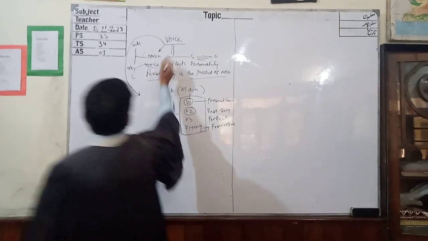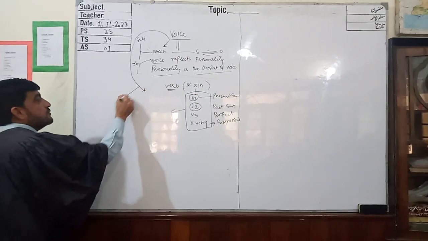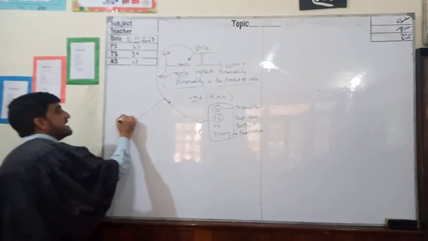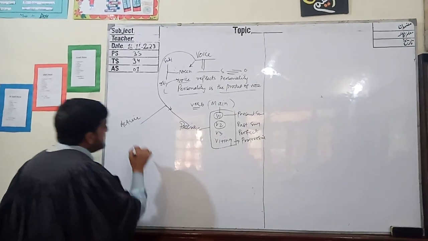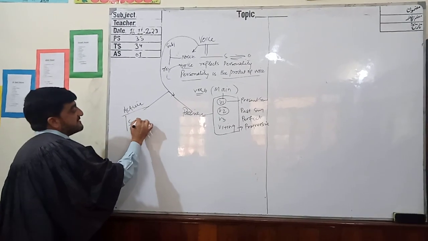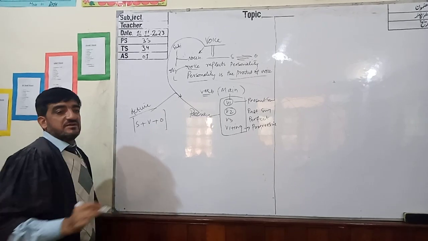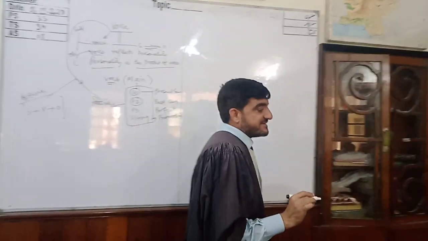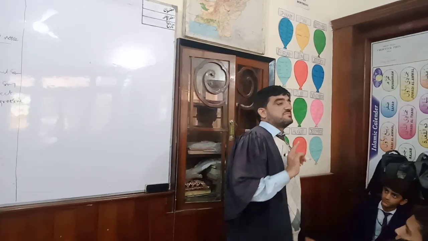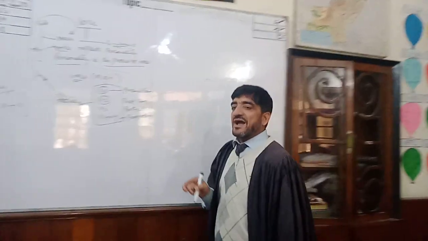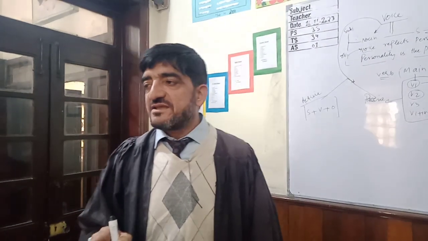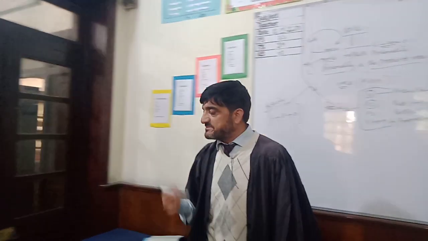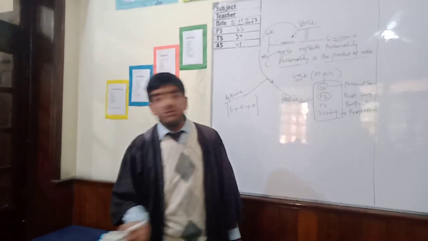So it means that voice as a verb has two types. One is called active voice and the other is called passive voice. Active voice means subject plus verb plus object. Active voice is that voice in which the subject does action against the object. Remember that when there is the word voice, there must be the presence of an object. Without an object, there is no possibility to change a sentence from active voice into passive voice.